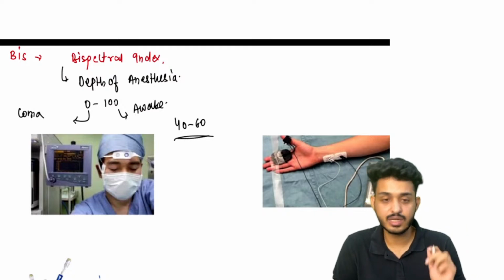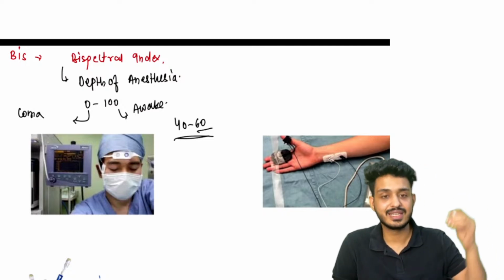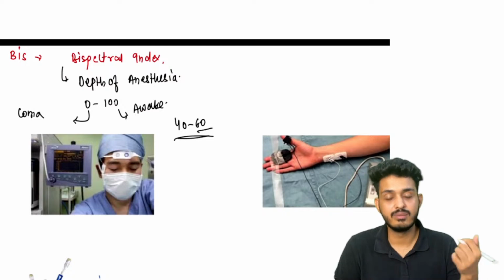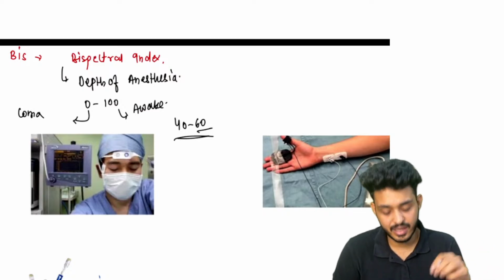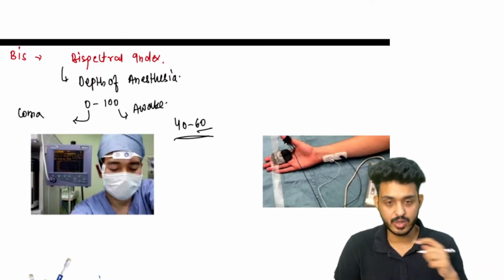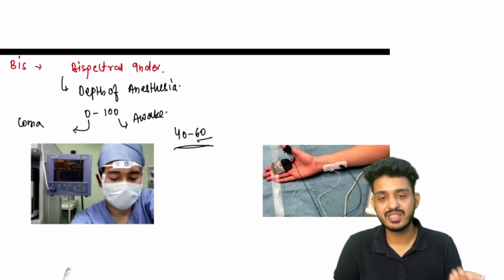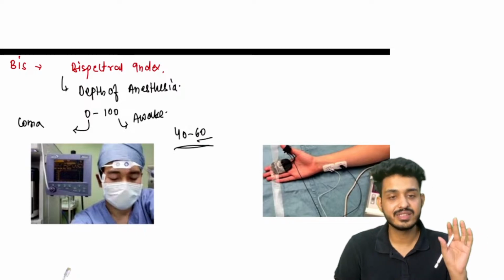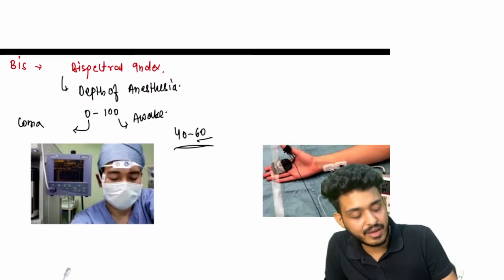We need to decrease the dose of anesthesia. Sometimes the level goes above 60, which means the patient is awakening, right? So we need to increase the dose of anesthesia. That is how this monitor, BIS, is important. But this is a desirable monitor, not so necessary. The five mandatory ones are different; this one is an extra monitor. Apart from that, we have this one.